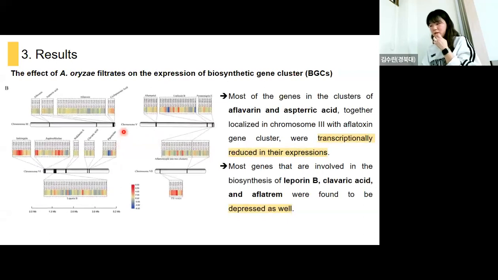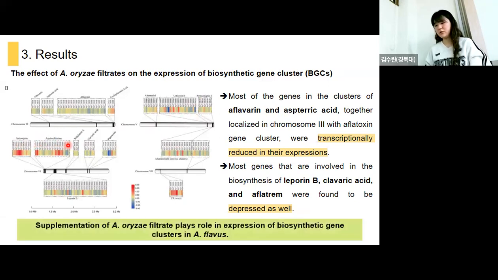And most of the genes in the cluster of aflatoxin, this is aflatoxin and aspartic acid, and these are secondary metabolites of Aspergillus flavus, and these were transcriptionally reduced when uridine was supplemented. Also, the genes that are involved in leporin B, clavaric acid, and aflatoxin, which is also a secondary metabolite, were found to be repressed as well. So supplementation of uridine filtrates to Aspergillus flavus may play a role in expression of biosynthetic gene clusters.